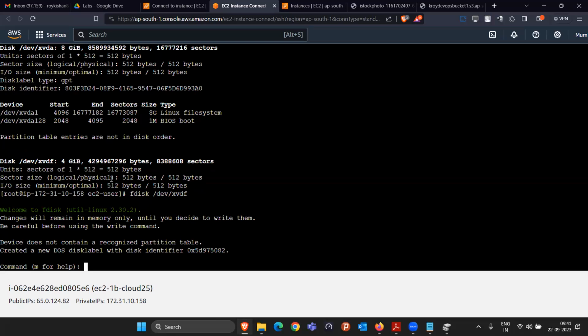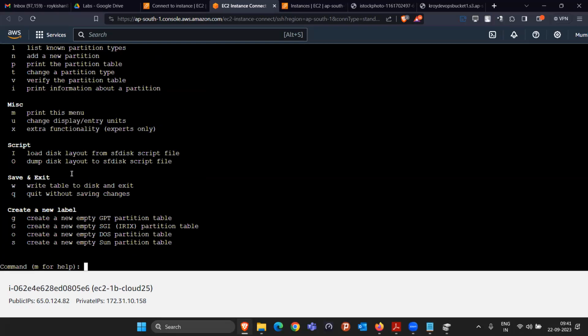Do you know how to create the partition, everything? If you don't know, press the button M for help. If I press M, they are guiding us here that if you want to create a new partition, you have to press N. N is the button you press to add a new partition. If you want to save the partition, you have to press W, write table and exit. So we know that we have to press N and W, something like this, right?